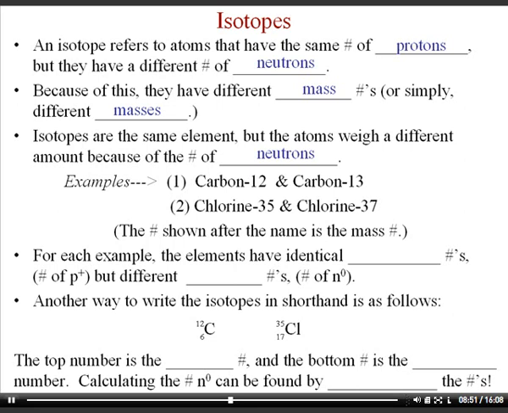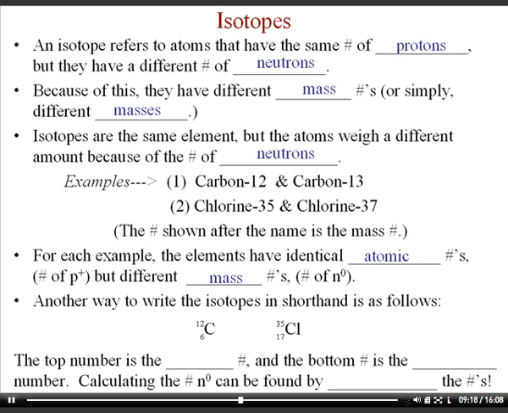For example number 2, we have chlorine-35 and chlorine-37. It happens that there isn't any chlorine-36 on the Earth. It's just chlorine-35 or chlorine-37. The numbers 35 and 37 again refer to the mass number. So for each example up above, the elements have identical atomic numbers. Carbon is 6 and 6. Chlorine would be 17 protons, no matter if it's chlorine-35 or chlorine-37. So the number of protons is the same, but the mass number is different.